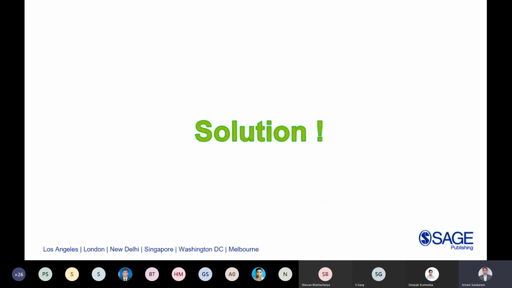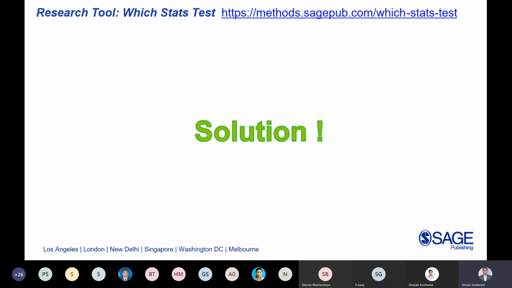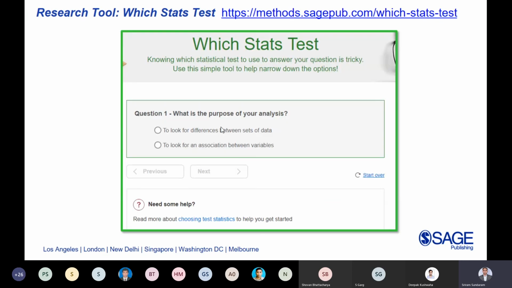And that's what ma'am was asking in the beginning of the session, which is a tool called Which Statistics Test. What does this do?